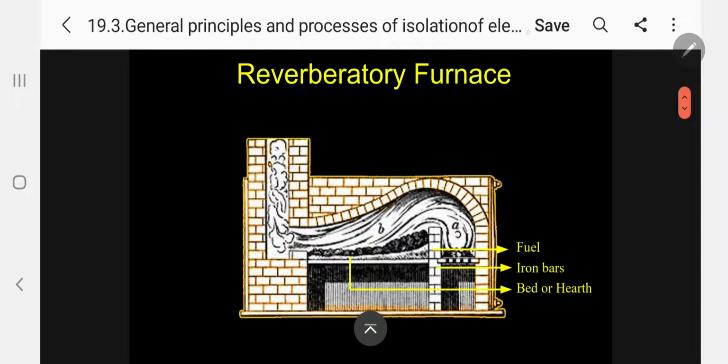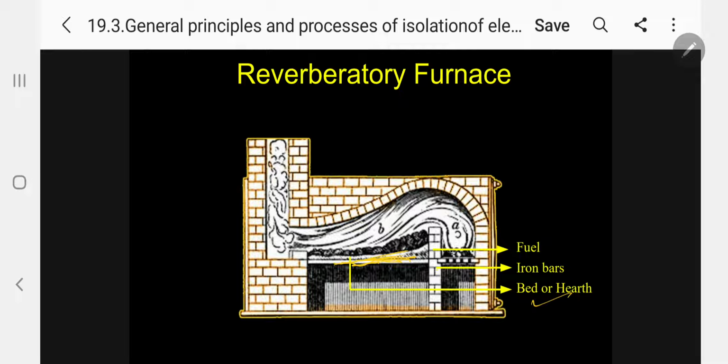Now what you are seeing is the reverberatory furnace. You might have studied it already. Normally here, kindly follow, this is called the bed or hearth. The bottom layer is called the bed or hearth, and this is all iron bars, and over here the fuel is there. Kindly follow. So now what will happen?